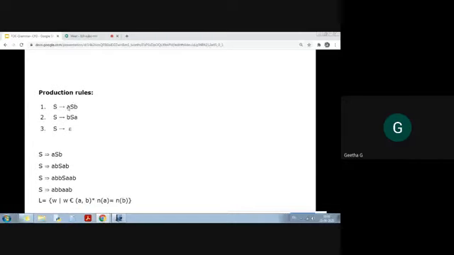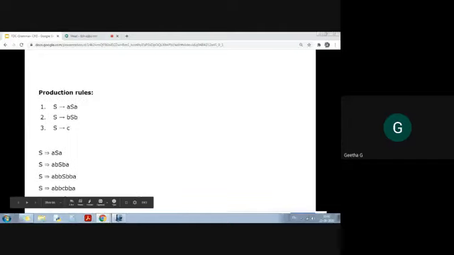See here, students, the production rules are S → ASB, S → BSA, and S → epsilon. So how is the string generated? Using rule 1, S gives ASB, and rule 2 again, BSA. Where S is replaced, I get AB, and again using rule 2 I get BA, and for this S, epsilon.